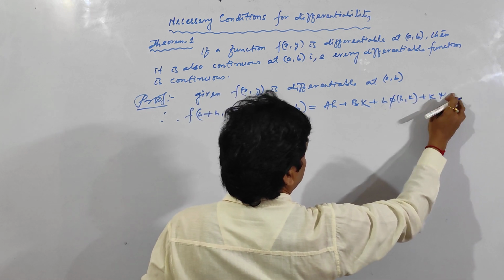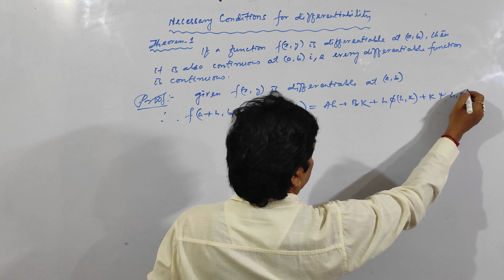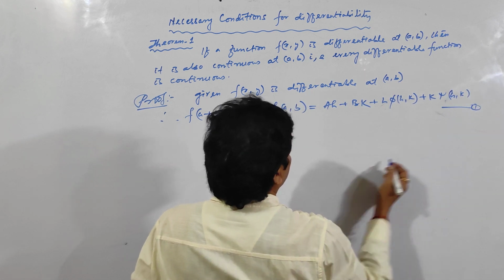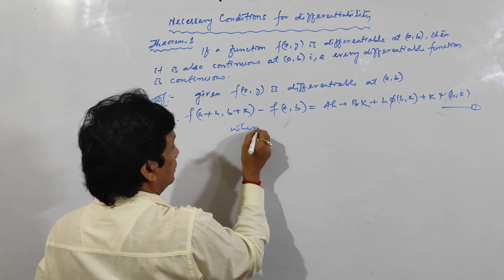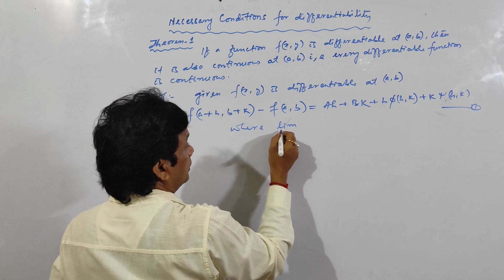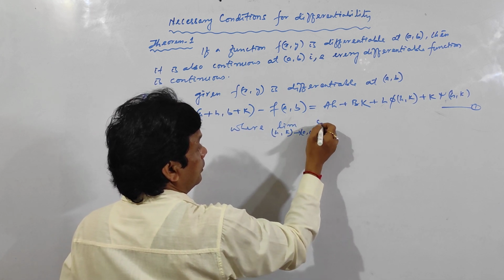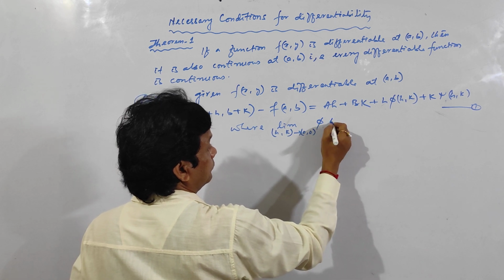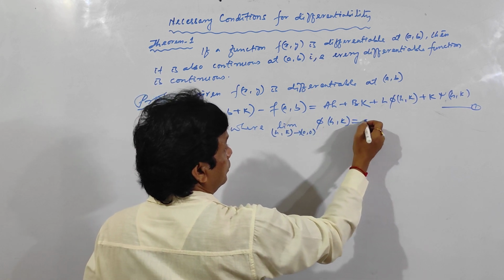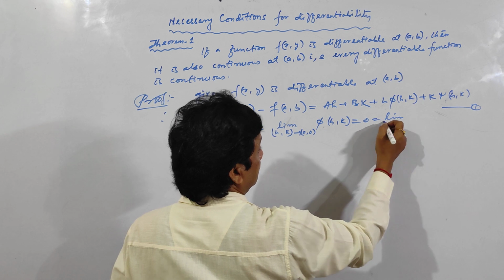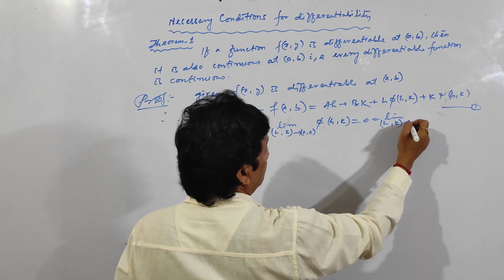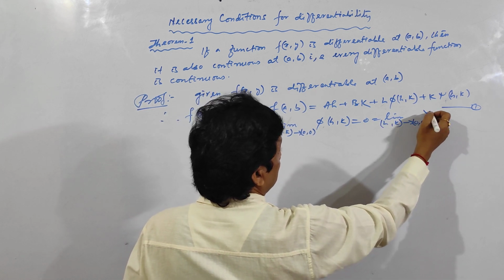You should write this one, where the limit as (h, k) tends to (0, 0) of phi of (h, k) is equal to 0, which is equal to the limit as (h, k) tends to (0, 0) of psi of (h, k).